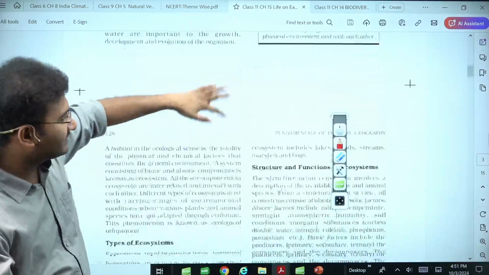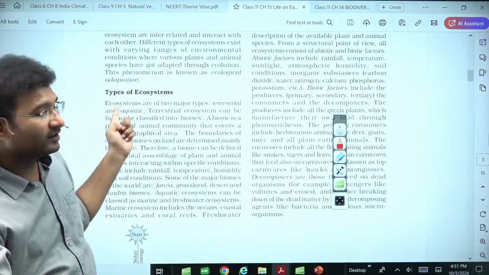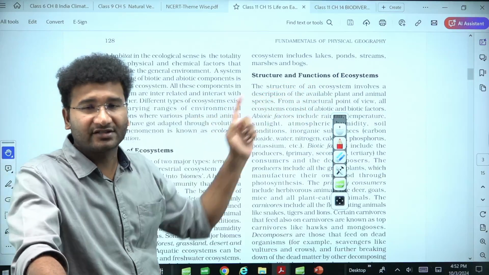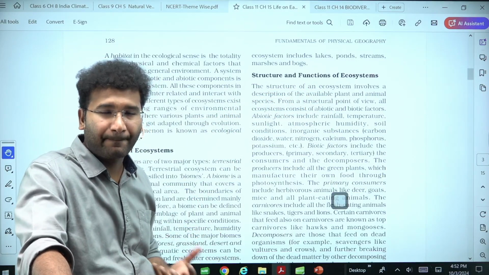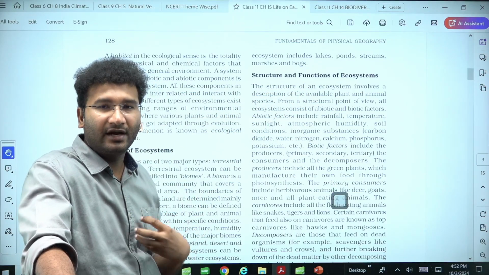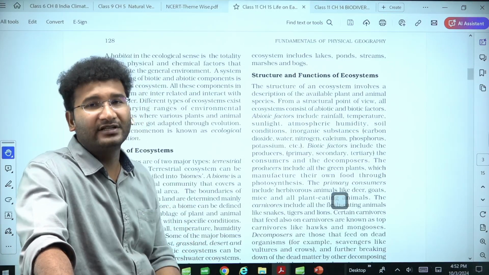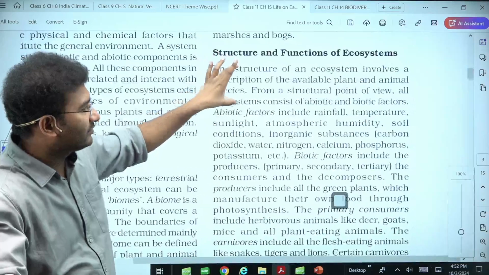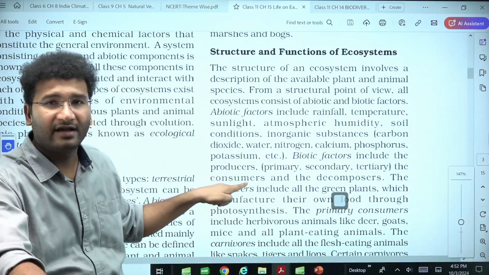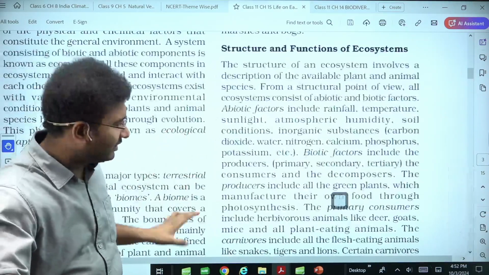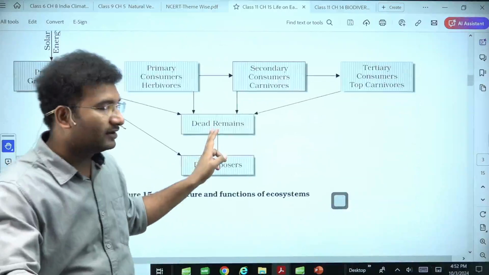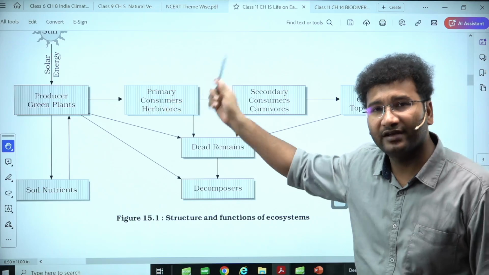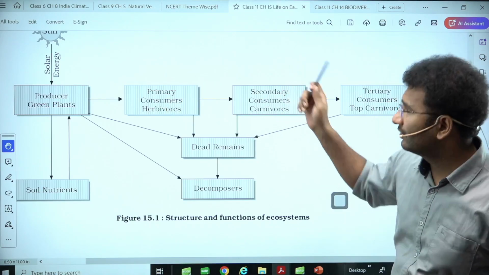ecology का basics क्या है, and what are the different types of ecosystems, what are the different types of structures and functions of an ecosystem. एक ecosystem क्या होता है, and what are the factors that are influencing the ecosystem. Here it says that structures and functions of the ecosystem include biotic factors and abiotic factors. I'll tell you what these biotic and abiotic factors are. Likewise, there are some charts on how the energy flows across the medium. Now this is one chapter.